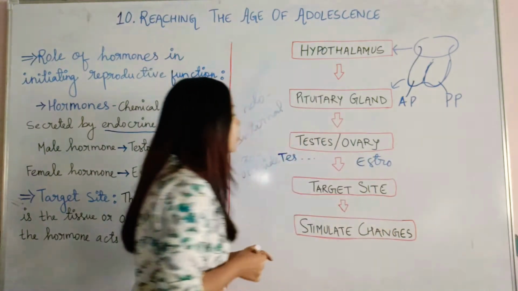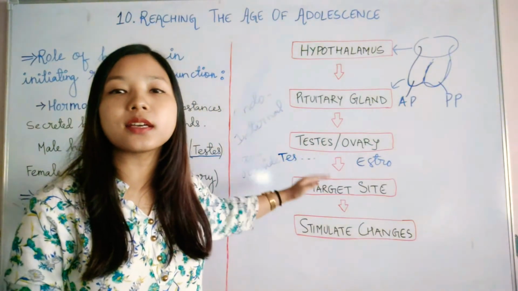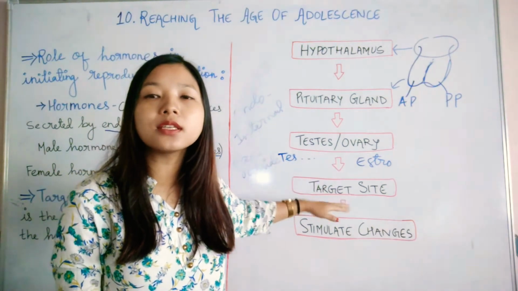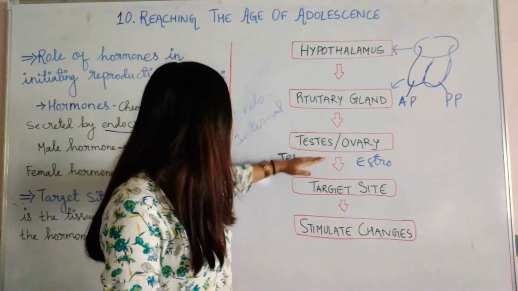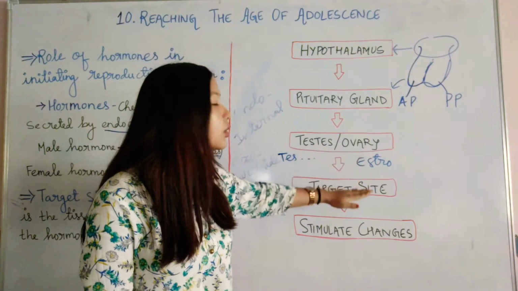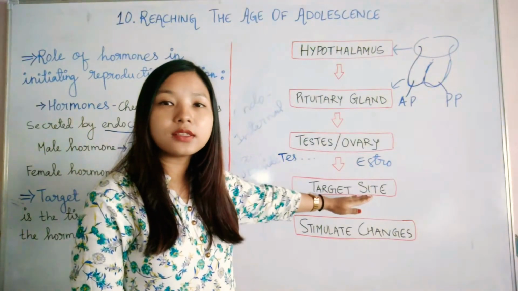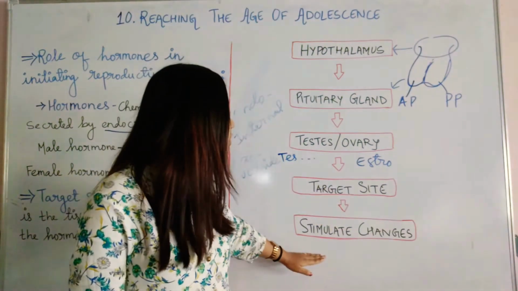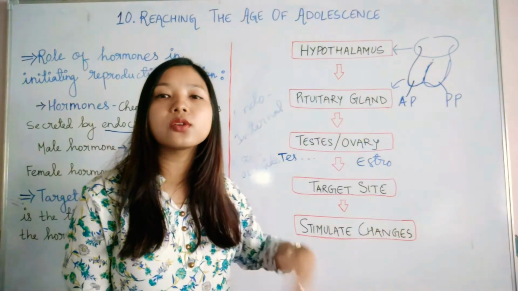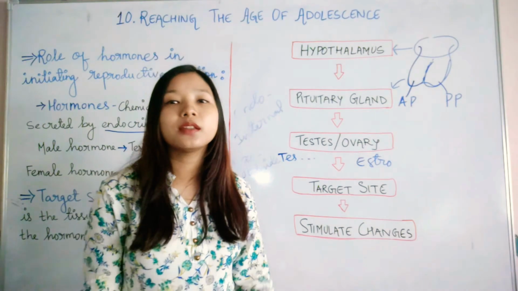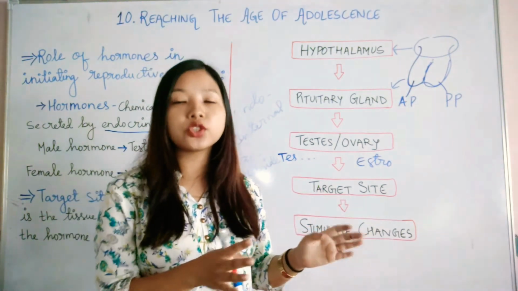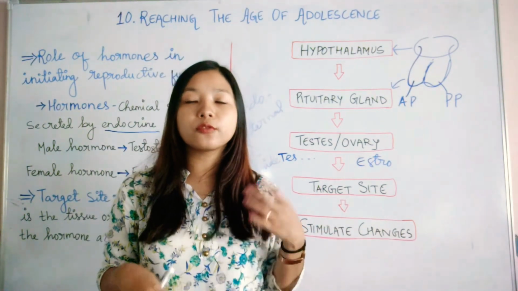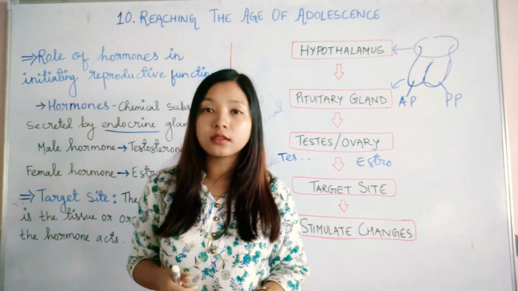So these hormones go to the specific target site. Wherever they have to reach and bring changes, testosterone and estrogen will go to the respective areas and stimulate the changes, and slowly the changes appear. In the case of male, as I have already mentioned, the voice, growth of facial, pubic as well as underarm hair.